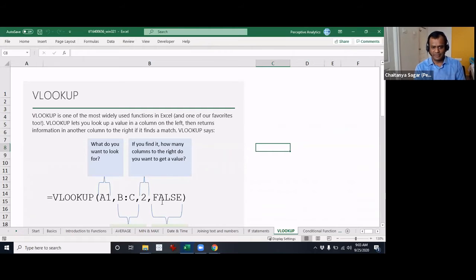Just to be clear, the last time, which was Wednesday, we essentially went through VLOOKUP. I told you guys how to use VLOOKUP, and also a couple of advanced areas that I explored. So today we will take up one more advanced, as in a little bit more advanced than the basic, not really an advanced area in VLOOKUP. And then we will move to certain other functions. That's the game plan for today.